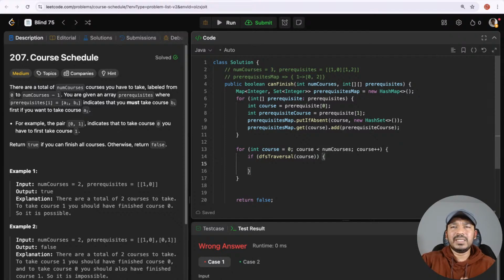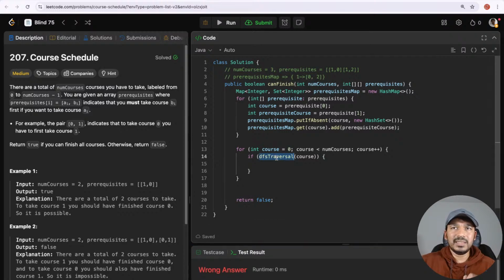Let the DFS traversal return true if there is a cycle detected, or it should return false. If that returns true, that means a cycle is detected, then we can just return false, because we cannot complete the course if there is a cycle detected.